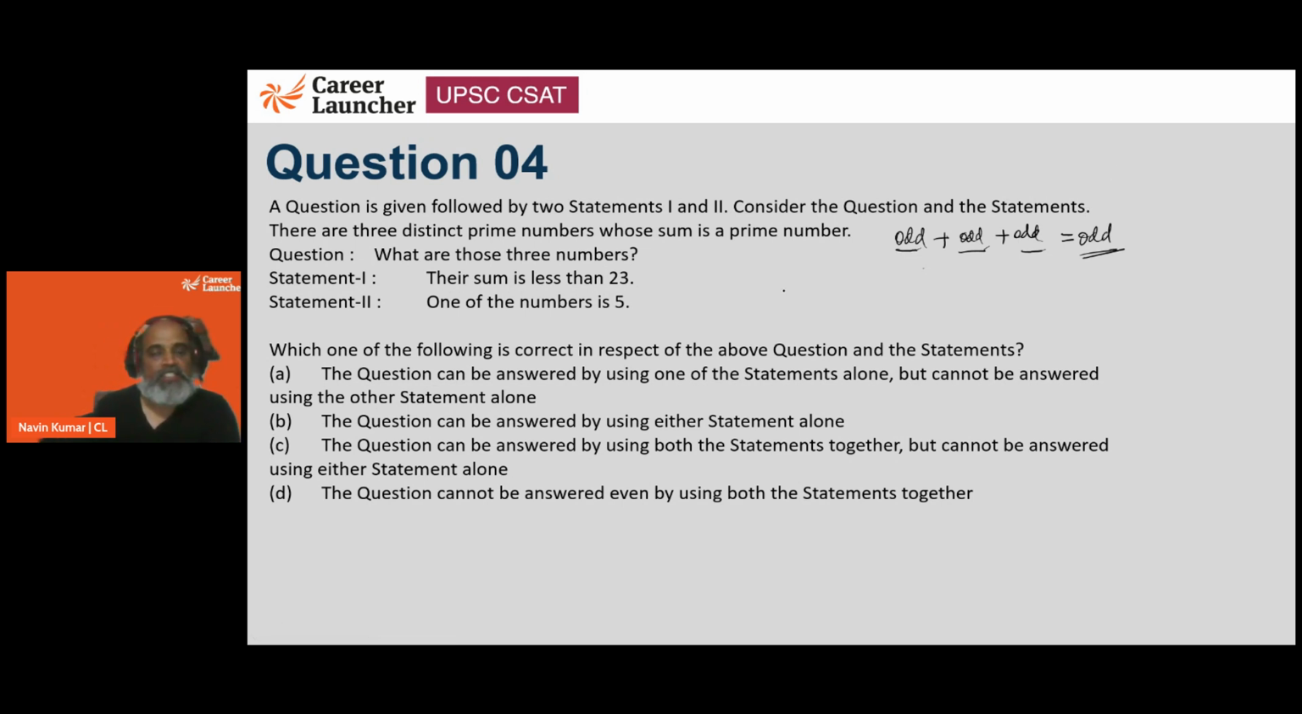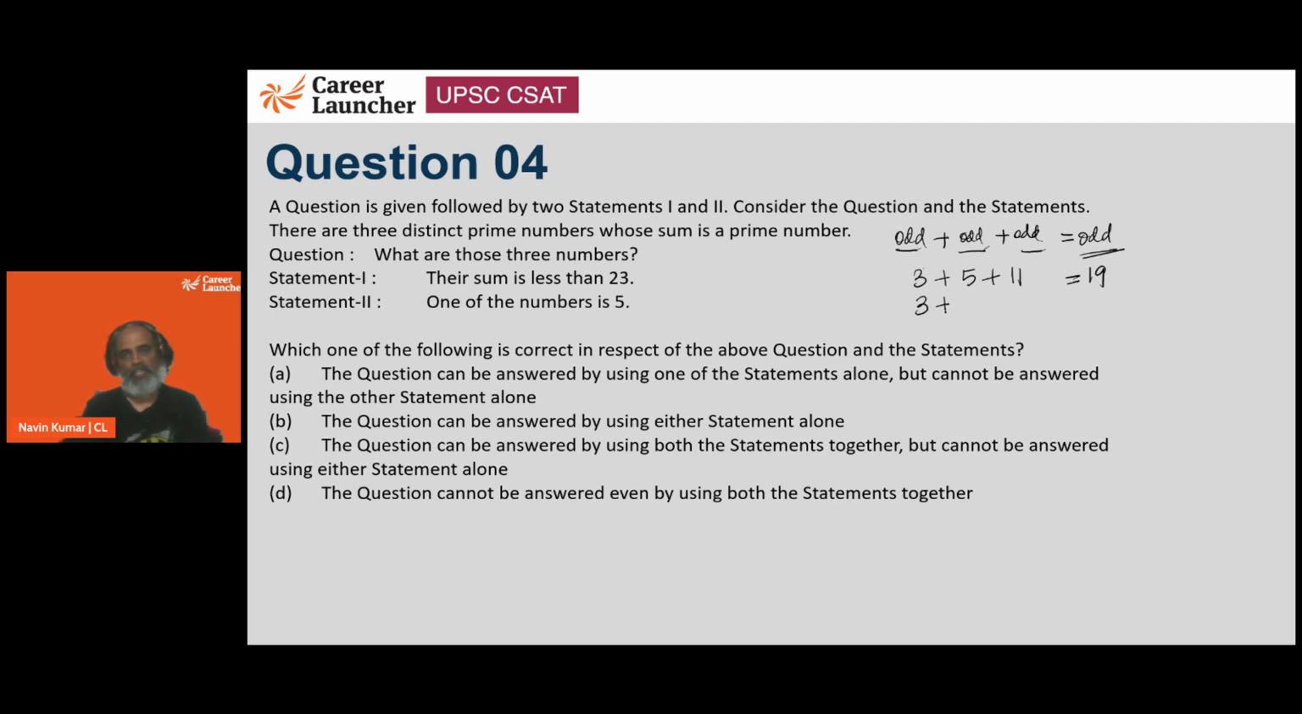First statement says their sum is less than 23. So can we write 19 as a sum of 3 prime numbers? Because the sum is a prime number and it is less than 23. Less than 23 means 19 is the only prime number, right? As of now. 17 will come, then 13 will come. So if I take the smallest prime number, that's going to be 3, and then 5, and then 11. Yes, very much possible.